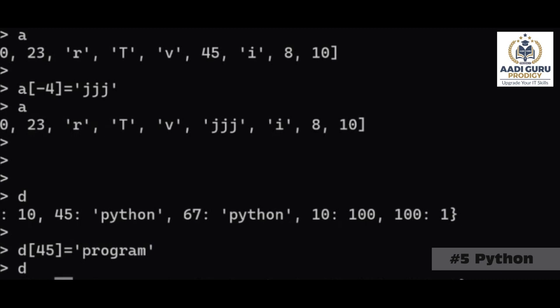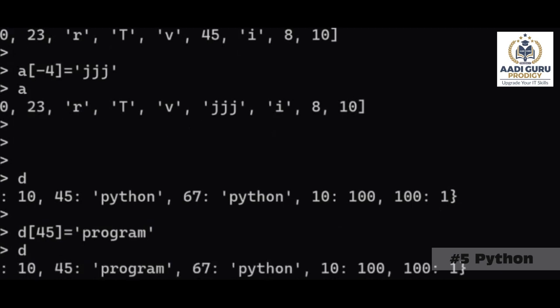Clear? Now listen, one more important point here. Now I am giving like this, D[1, 2, 3] equals to Python. Now tell me what will happen.